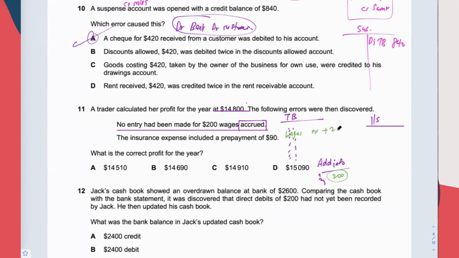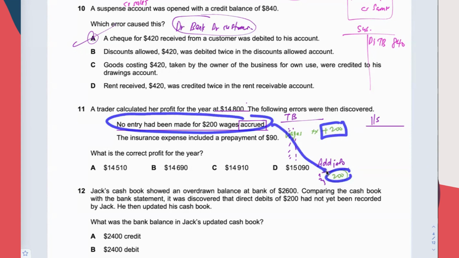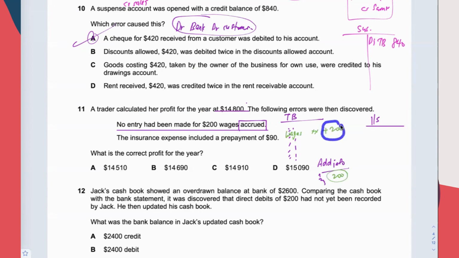You plus the 200 here, right? Agree? This is known as adjustment. When the additional info talks about this line, the 200 wages is accrued. Normally what we do, we plus the 200 into the figure here, then only you bring it into the income statement. So the wages will become higher by 200 due to this. Wages higher, profit lower. So this one minus 200. Okay, I get what I'm saying?